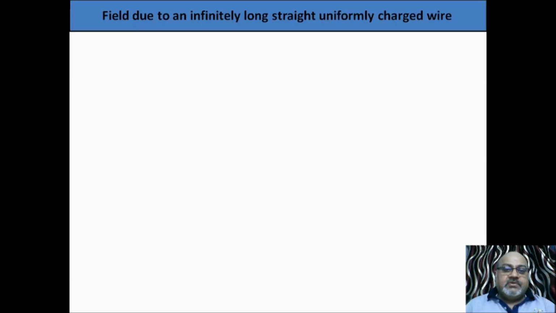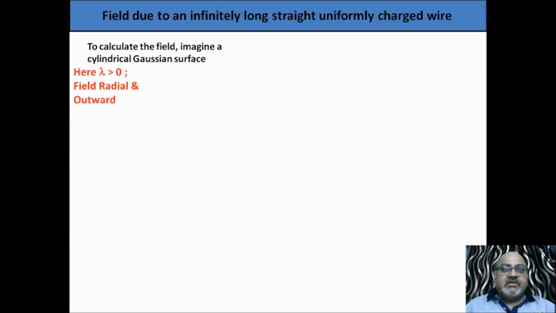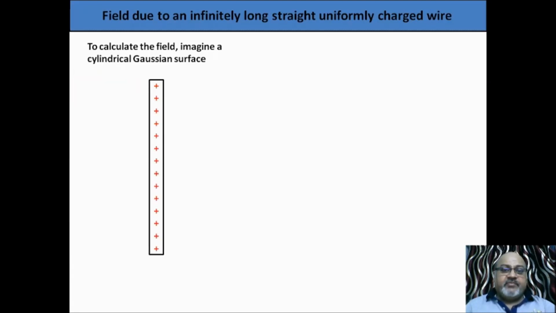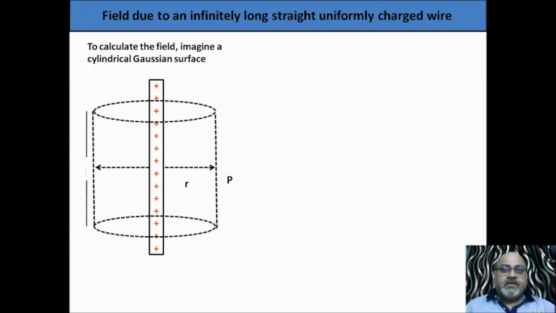Again, we have to find the magnitude, which is left yet. So to calculate the electric field, imagine a cylindrical Gaussian surface. We have imagined it. For lambda greater than 0, we have done it. I have taken the same figure. This is the Gaussian surface of length L, a cylinder of length L. This curved surface is S1, or you can say this curved surface has area S1.